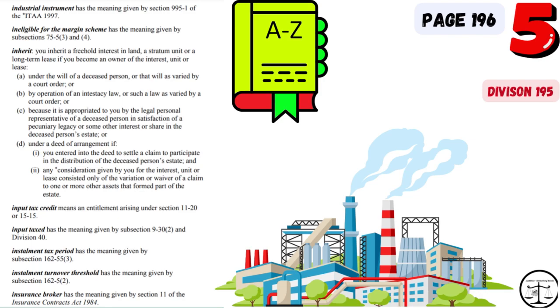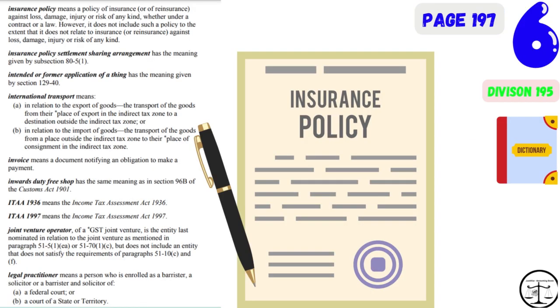Next page is page number 196, word number 21. Industrial instrument. 22. Ineligible for the margin scheme. 23. Inherit. 24. Input tax credit. 25. Input taxed. 26. Installment tax period. 27. Installment turnover threshold. 28. Insurance broker.